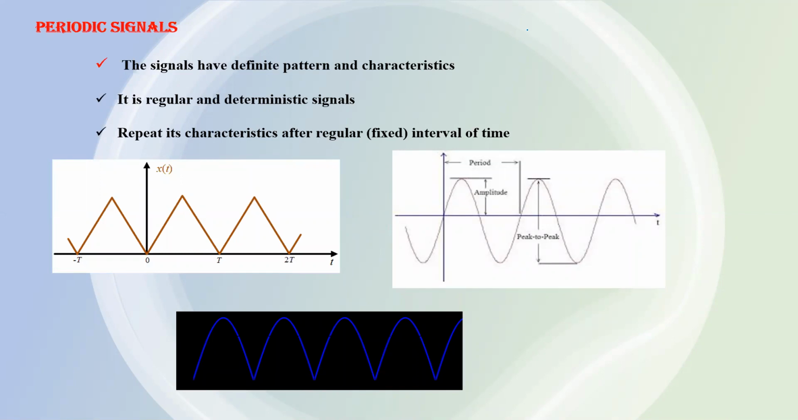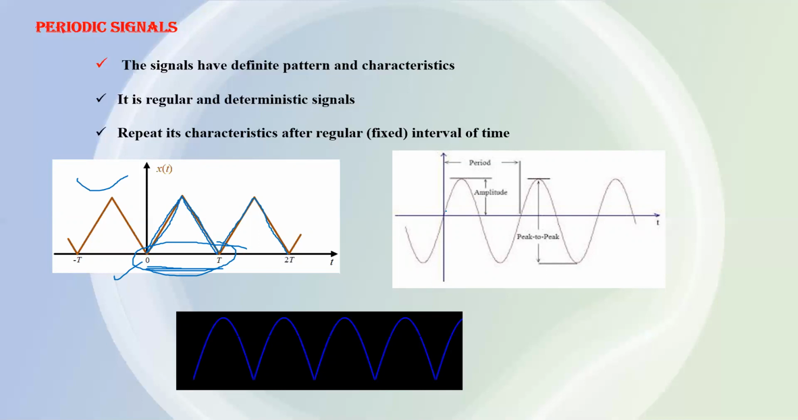The main characteristic of a periodic signal is that its nature will be repeated after a fixed interval of time. You can see here, this is a periodic signal and its nature is repeated after a time interval of t. And this smallest time interval after which its nature is repeated is called the fundamental time period, or simply the time period of the periodic signal.